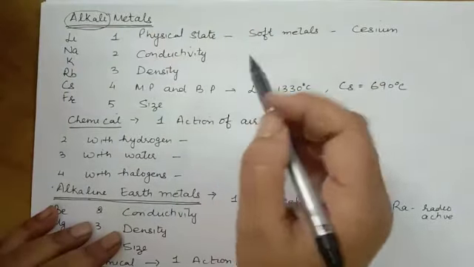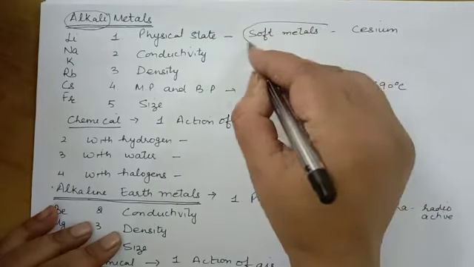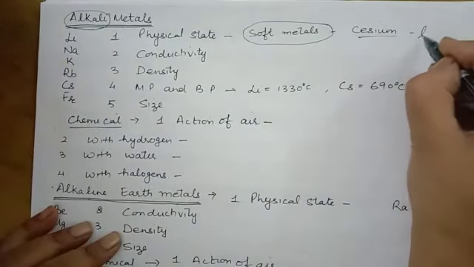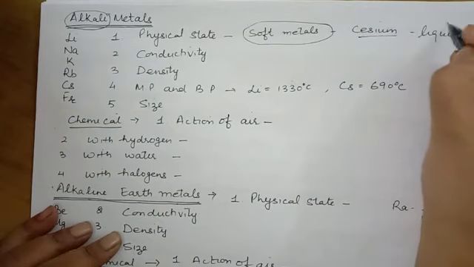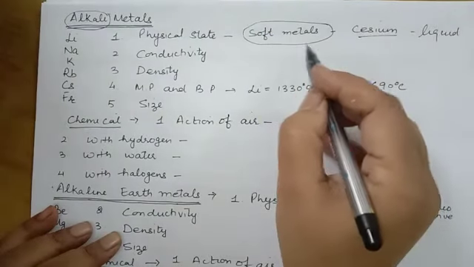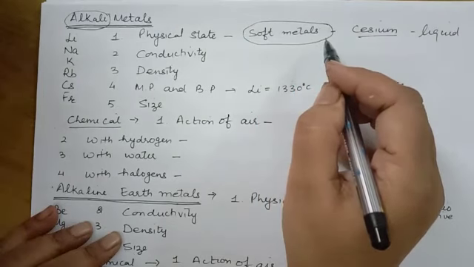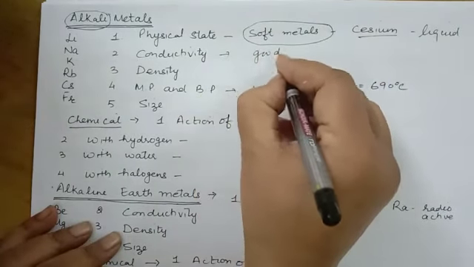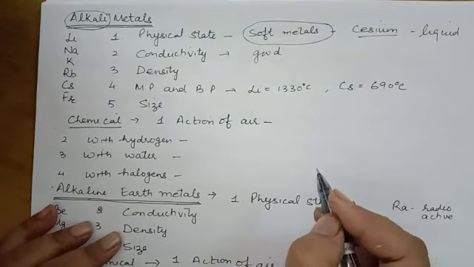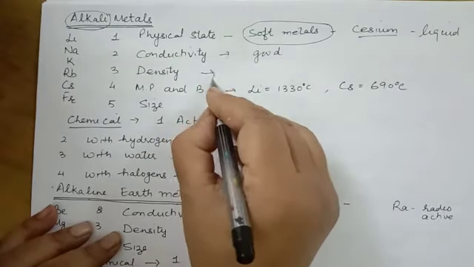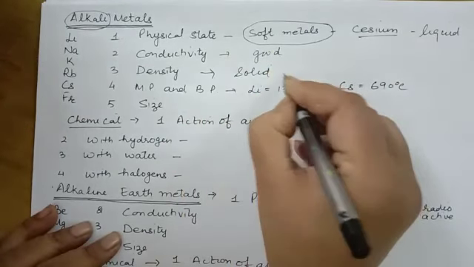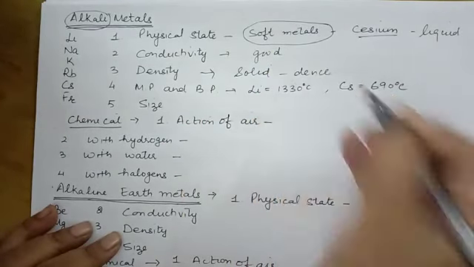So what are the physical properties? First of all, physical state. They all are soft metals, whereas cesium is a liquid. These soft metals are so soft that you can cut them with a knife. Now conductivity. They all are good conductors of heat and electricity. Density. They are solid, so they are dense.